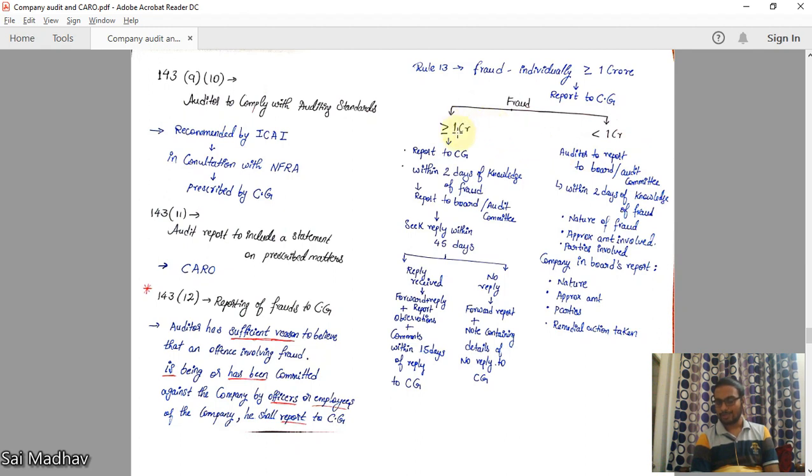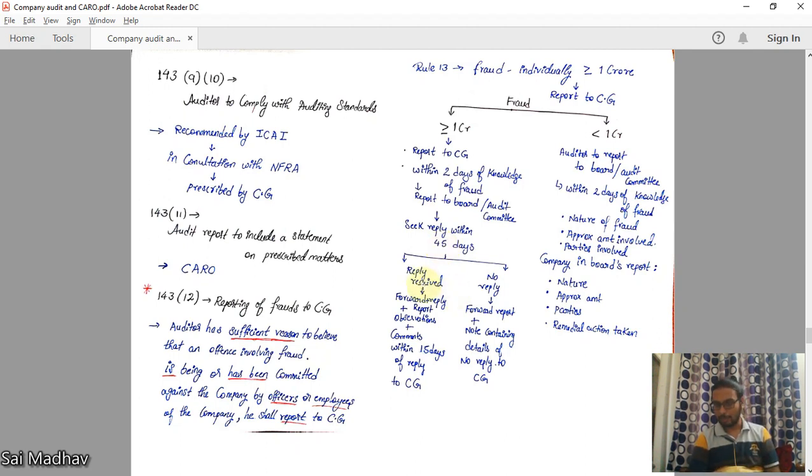If the amount is greater than or equal to 1 crore, individual amount, that means if any one person has done fraud greater than 1 crore, then he should report to the central government. Within 2 days of knowledge of fraud, see, only 2 days is given to you. Within 2 days, he should report to the central government. Sorry, within 2 days, he should report to the board or audit committee. If the company has an audit committee, you should report to the audit committee. Otherwise, you should report to the board of directors. And seek reply within 45 days. You should give them time of 45 days. Within 45 days, I want reply.